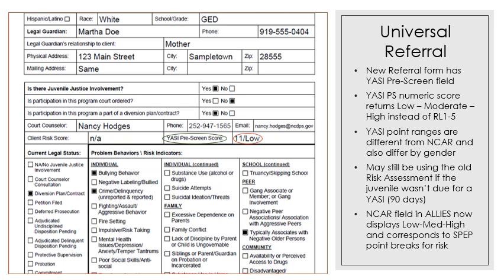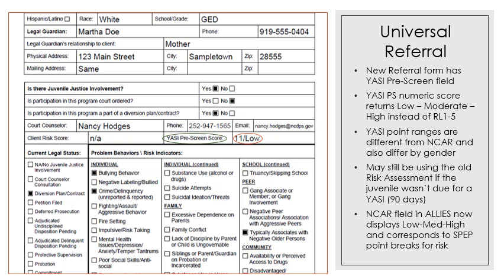What you are looking for there is the numeric YASI pre-screen score. When you go into NC Allies, the field in NC Allies will only take a numeric value, and in turn it will return, based on the number of points you put in that field, low, moderate, or high. You will no longer see risk level 1 through 5 as you did previously.